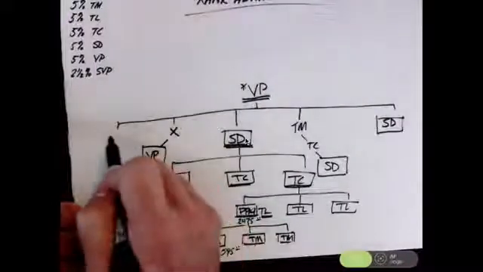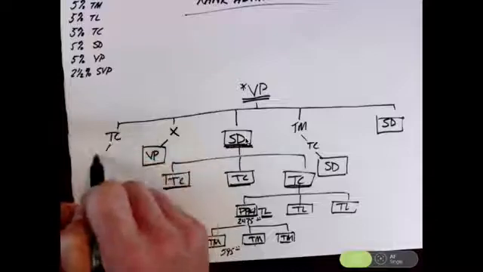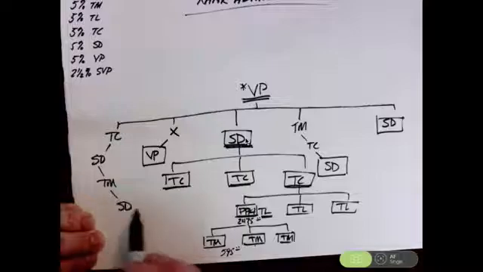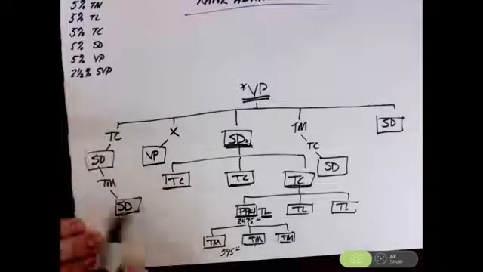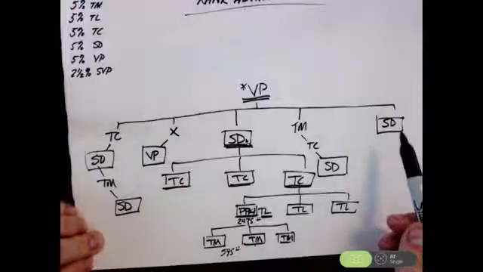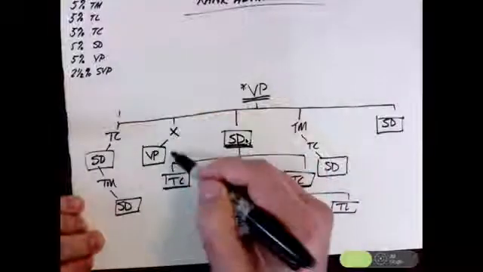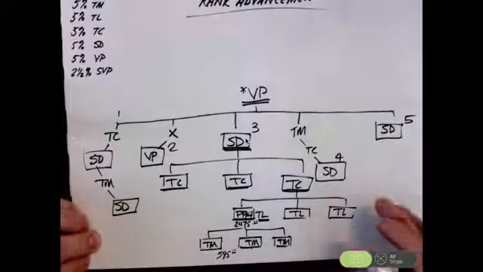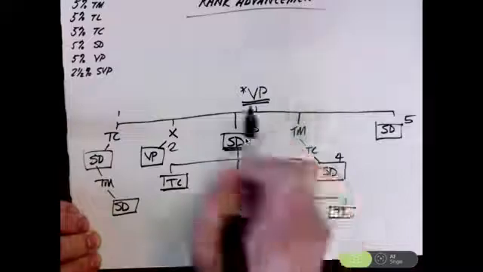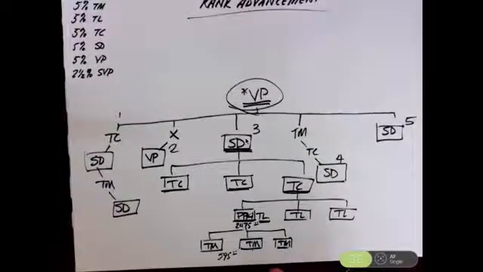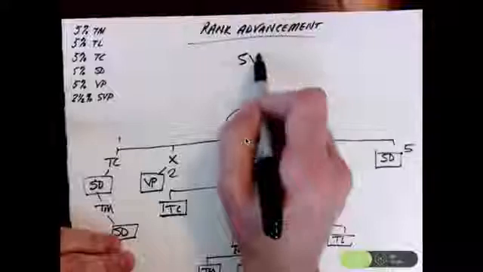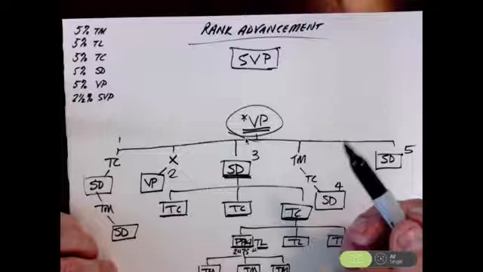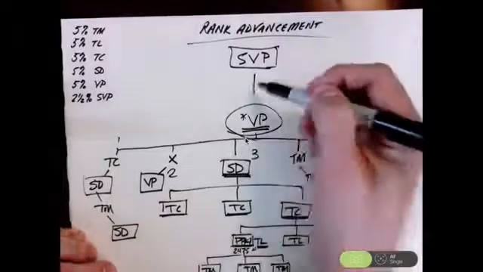And then let's say you sponsored somebody over here who became a team coordinator, who sponsored somebody who became a sales director, who knew somebody who was a team member, and they brought in somebody else who became a sales director. Either one of these sales director positions right here would qualify for a sales director leg. So you now have 1, 2, 3, 4, 5 different independent organizations that have a sales director somewhere in them, and that promotes you to vice president. Now, to get to senior vice president, it's pretty much a lather, rinse, repeat of getting to vice president, but you need 5 different organizations that have a VP somewhere in them.